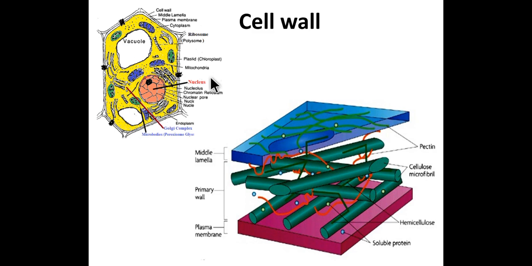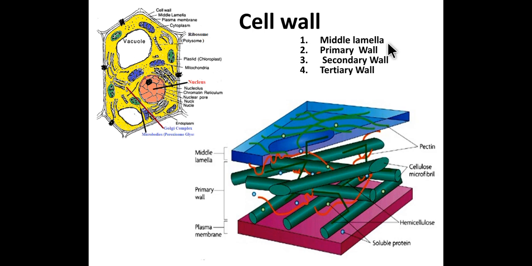The cell wall is made up of the middle lamella, primary cell wall, secondary cell wall and tertiary cell wall. So these three are the main layers of a cell wall. The middle lamella is the outermost layer of a cell wall and connects the two adjacent cells.